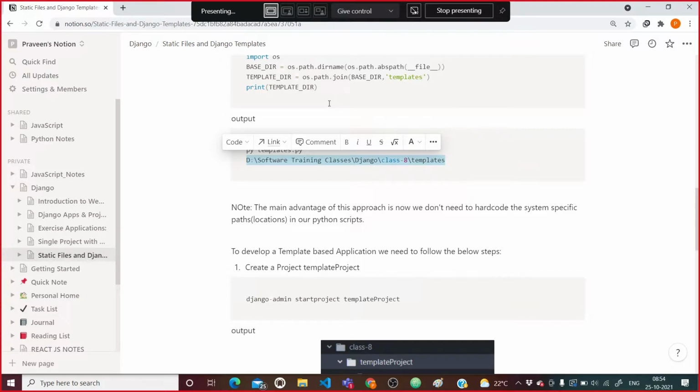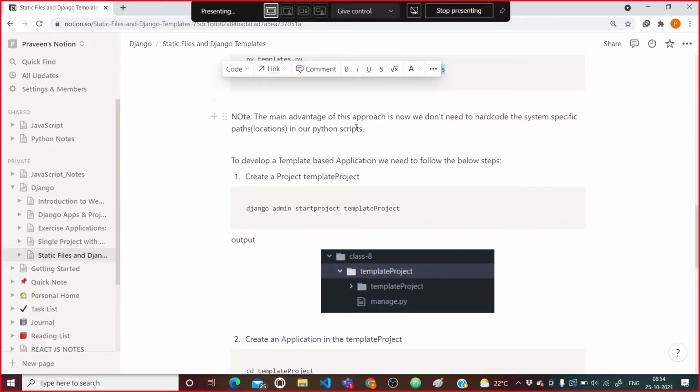So to make it generalized, so that the code can work on different or cross platform environments, we are using the OS module. By using this OS module, we are registering this templates folder at that particular path, so that in our project's settings.py file we can say that this is our template folder path. Now I am going to show how.